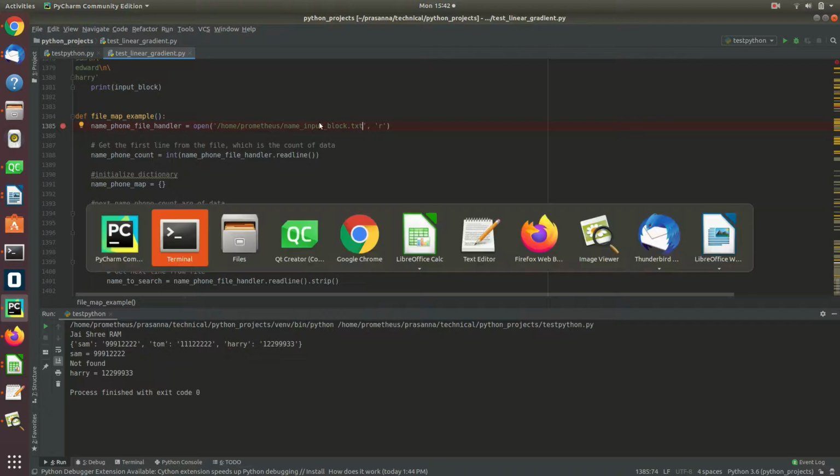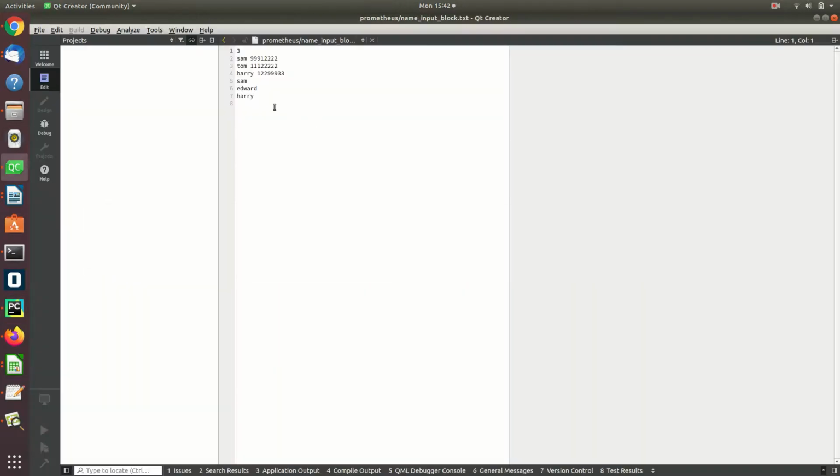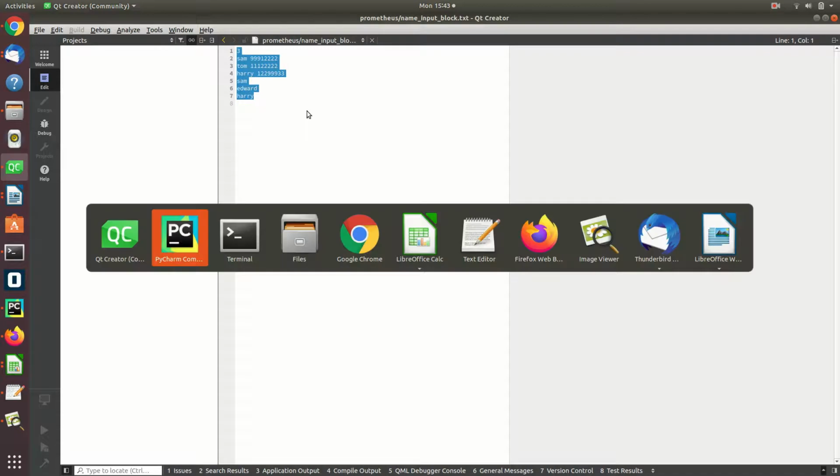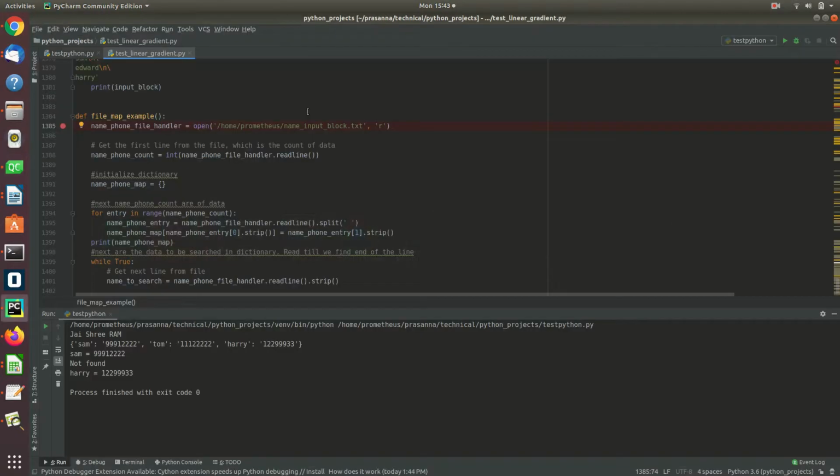Okay, these are the contents of my file, and this is the location of the file. I just kept it the way it is mentioned in the example. Okay, so this is my code. What happens here is I'm trying to open a file at this location in read-only mode, because I don't want to change anything. I just want to read.